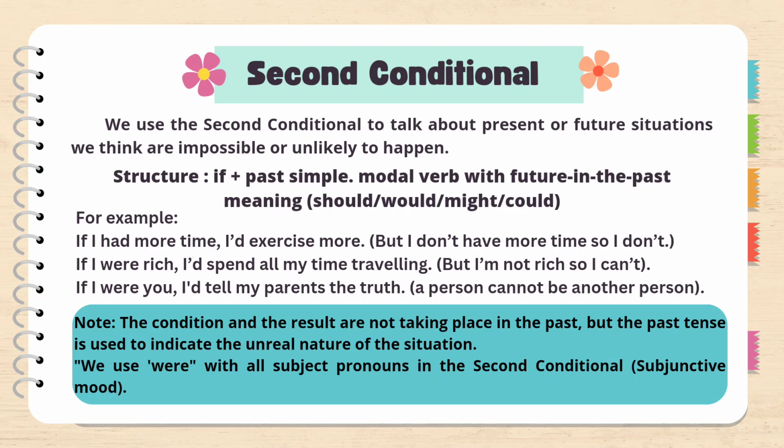If I were you, I would tell my parents the truth. So a person cannot be another person, so this is also not possible. Note: the condition and the result are not taking place in the past, but the past tense is used to indicate the unreal nature of the situation. We use were with all subject pronouns in the second conditional.